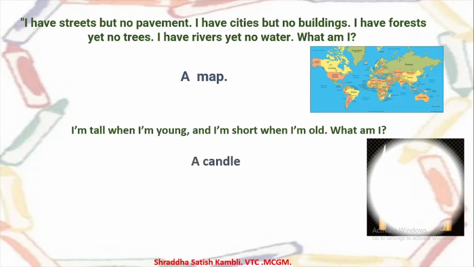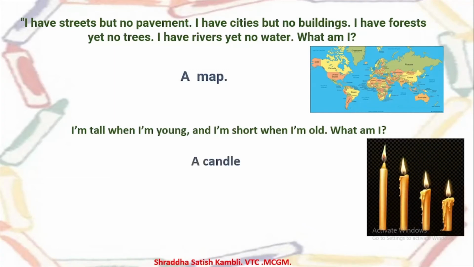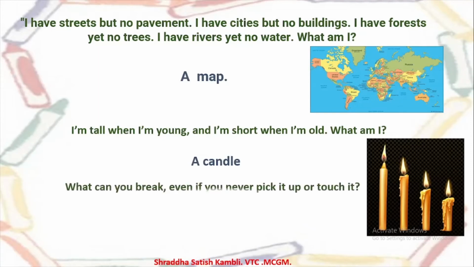It is a candle. See why? A new candle, a young candle is tall. And as it starts growing older, that is as it starts burning and burning, it starts getting shorter and shorter. Okay, and the last example that we will do together here is, what can you break even if you can never pick it up or touch it? You cannot touch a thing, you cannot pick it up also, but you can still break it. What is it? A promise.